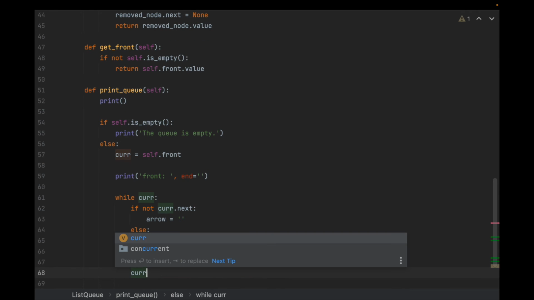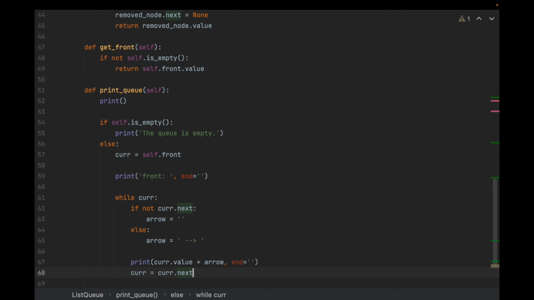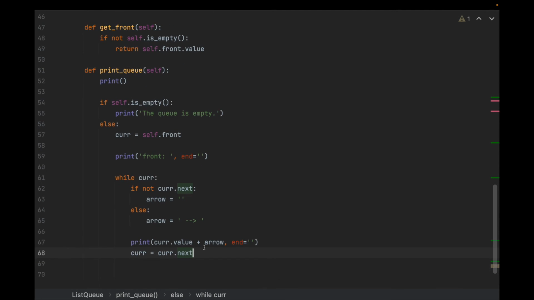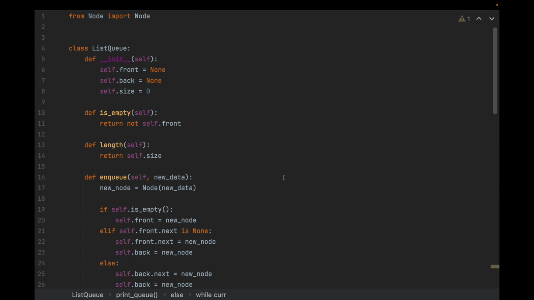And all the while, you're telling current to equal current.next. So you're iterating through the while loop. You keep going to the next element, and as you look at each element, you make sure that you either put an arrow or no character if you're already at the end. So there's no arrow after the last item in the queue. And then finally, I want to print another line just to apply some spacing in the output. So that should do it as far as the list queue class.